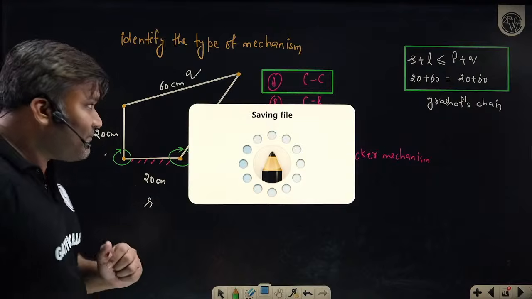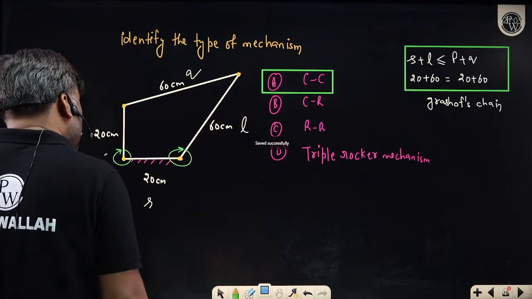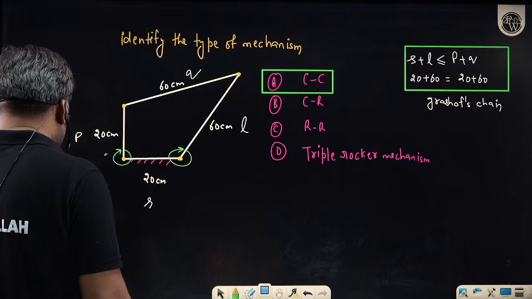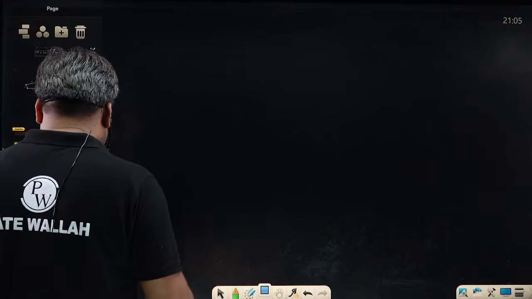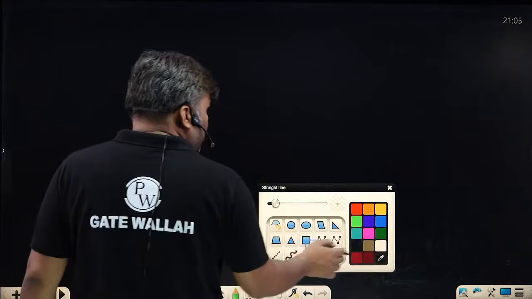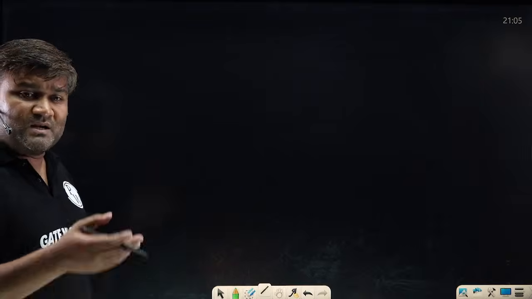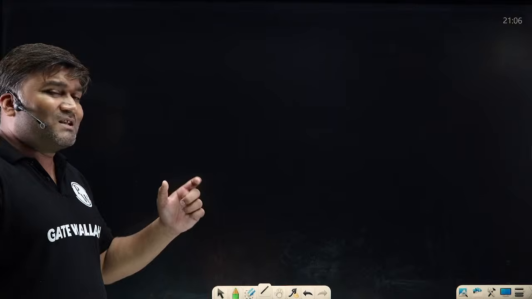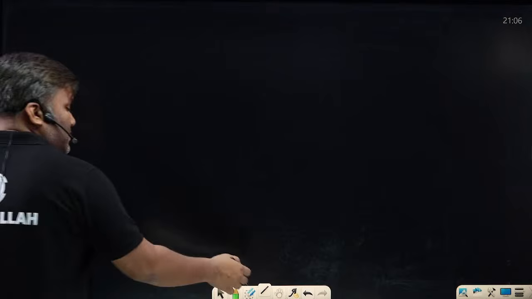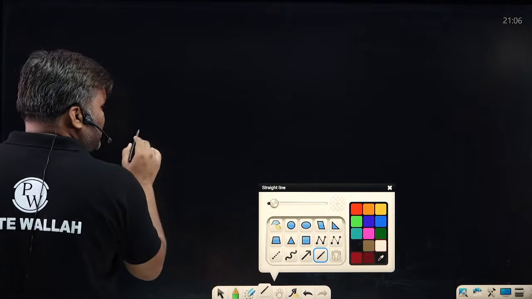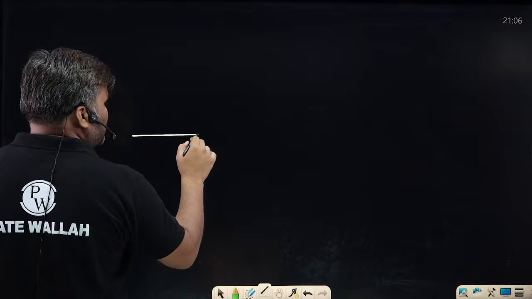But sir, what if it is a non-Grashof chain? Another example. Let me take another example. Sometimes in a hurry, many people, without checking whether it is a Grashof chain or not, simply look at which link is fixed and give the answer. No, it is the wrong way. You can make mistakes. Let me give you another situation.